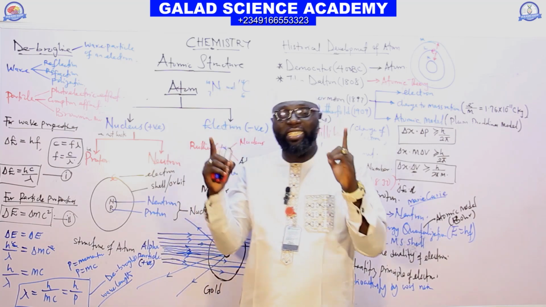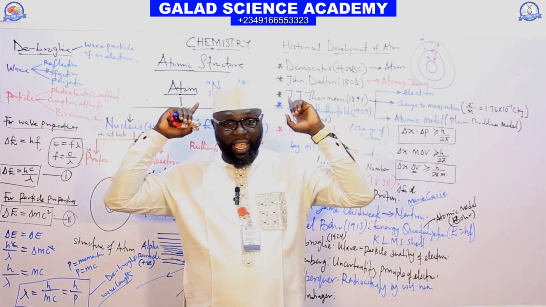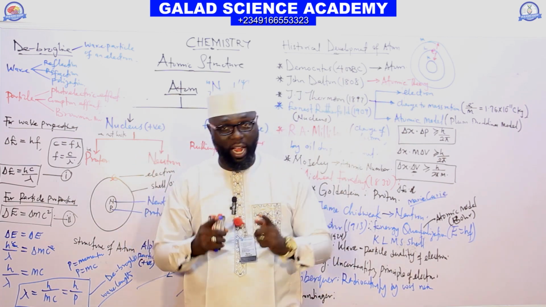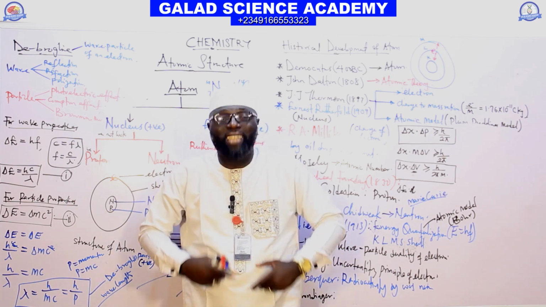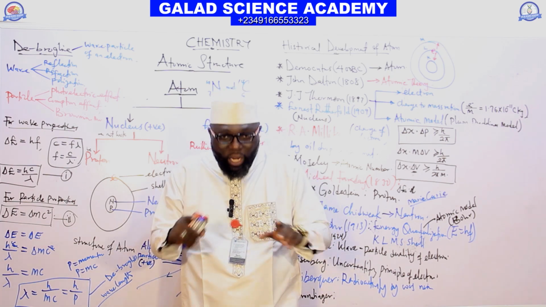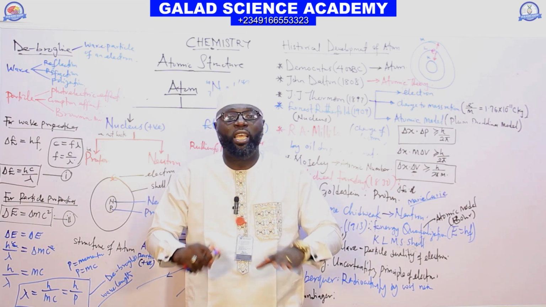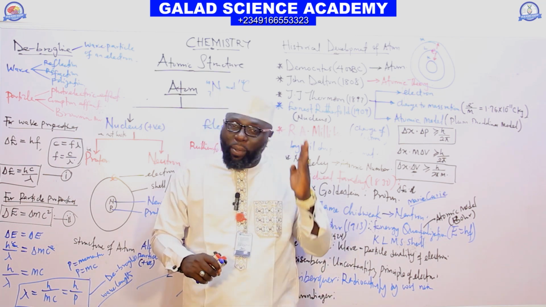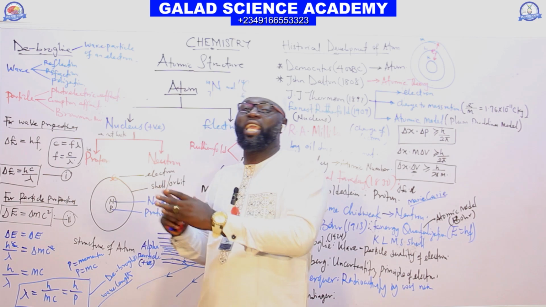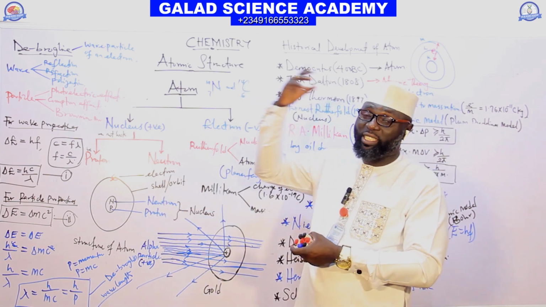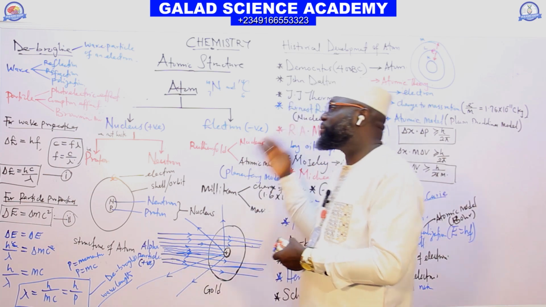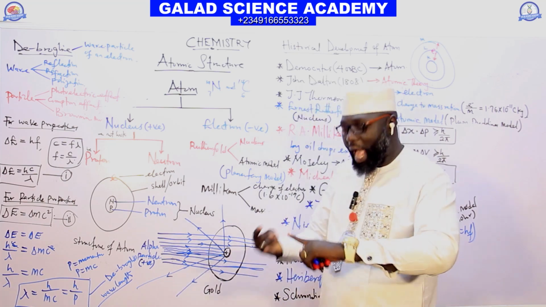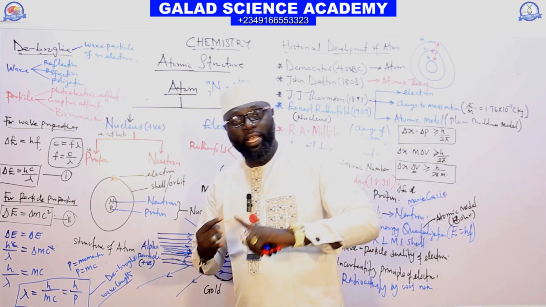I said the atom was discovered by a Greek philosopher. His name is Democritus, in the 400 years before Christ. He is the man that told us that the smallest particle of an element is called atomos, which is atom. After Democritus, another person came. His name is John Dalton. Dalton is the one that gave us the atomic theory. He said that atom is the smallest particle.